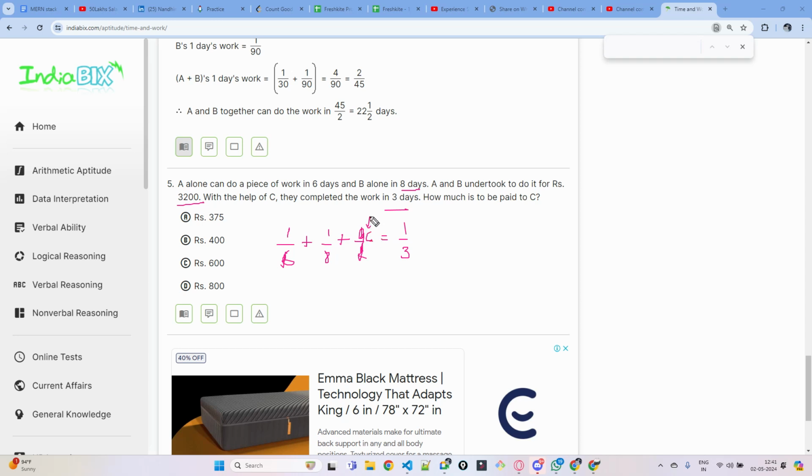First find how much work C can complete in 1 day, and that is the kind of share he will get from here. How much work he is doing, that kind of share only he will get. So first find C's 1 day work, and then multiply with this to get that part of the share.